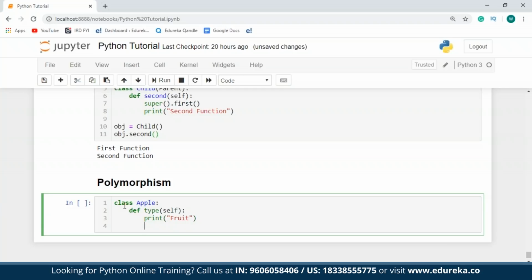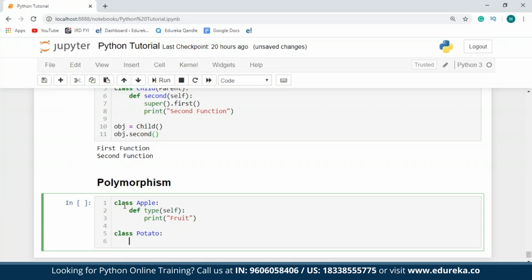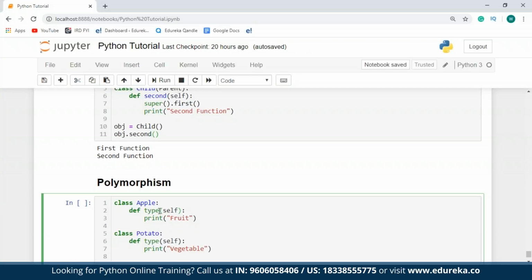And then I'll create another class called potato. Here, I'll create a function with the same name, but with a different implementation. And instead of fruit, I'm going to type in vegetable. Let me just change the name from type, since type is a very general keyword in Python. So I'll just say type of.